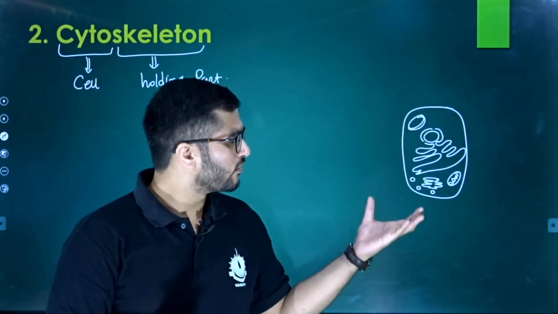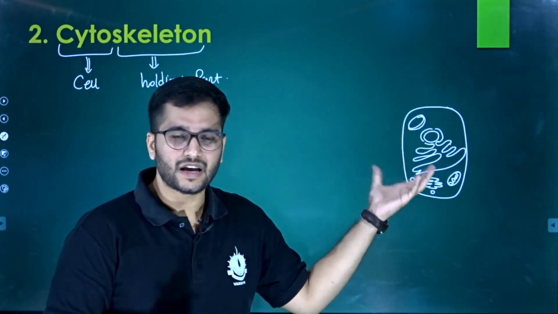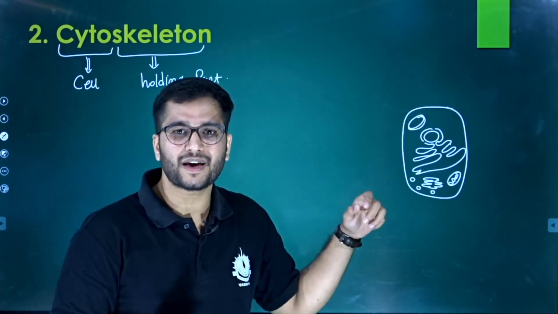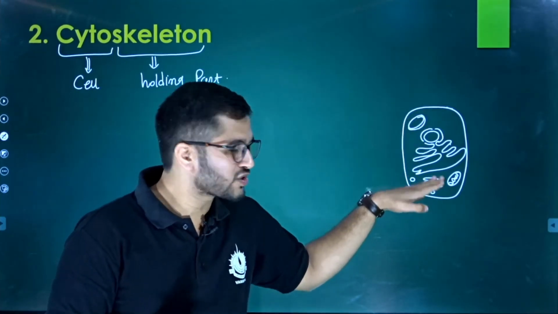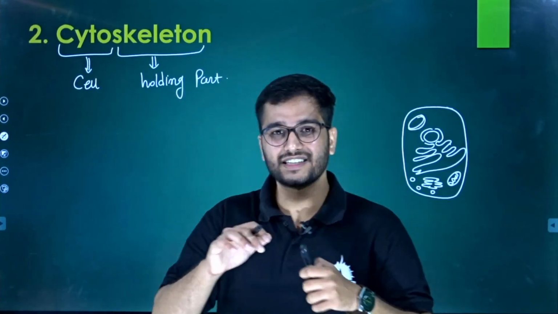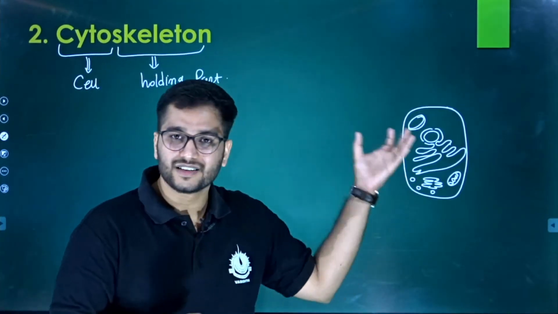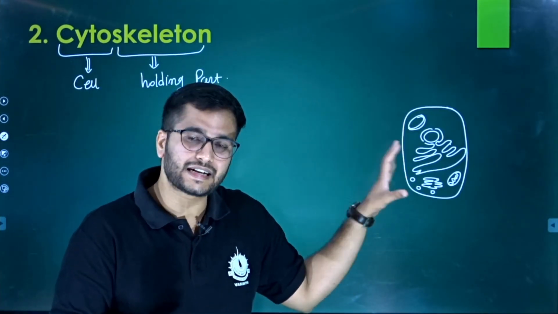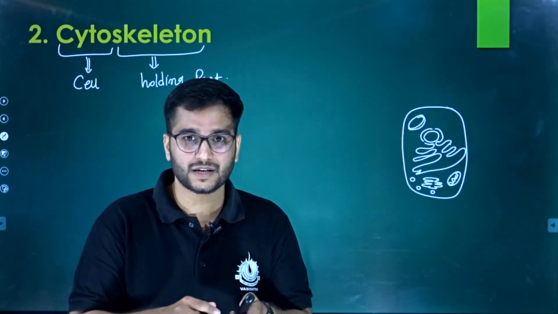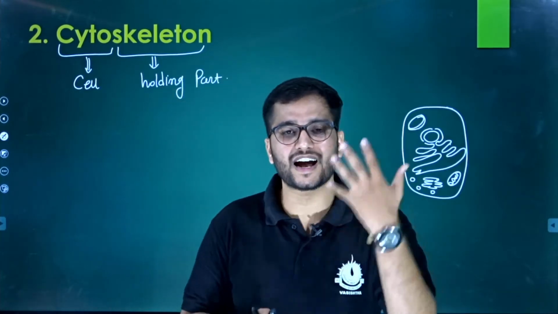What happens when we put this cell in a static position? If we take this particular cell in such a direction, what should happen? All the organelles should settle down. It sounds like a foolish thing, but it is possible only in a hypothetical situation or our dilemmas.